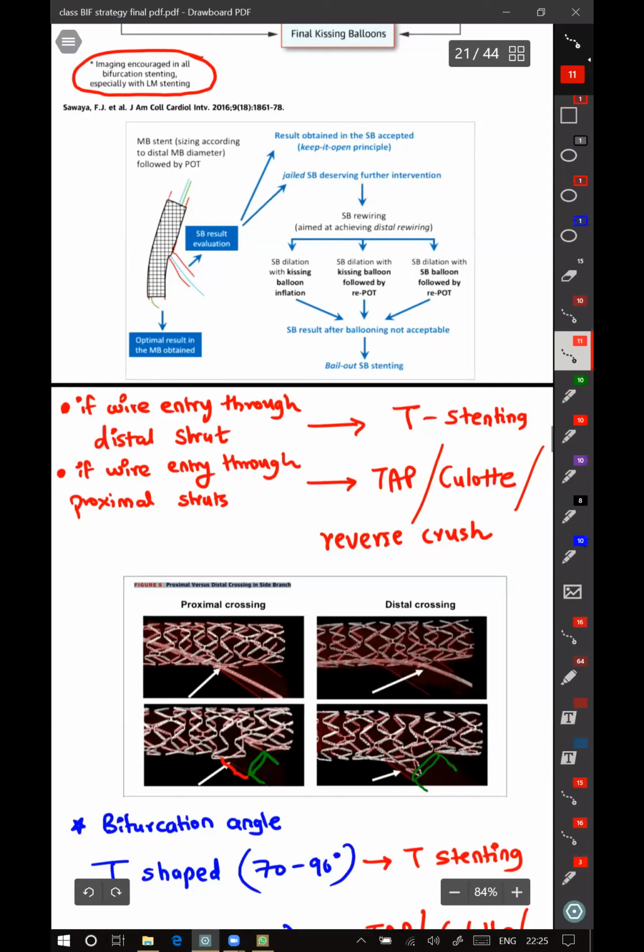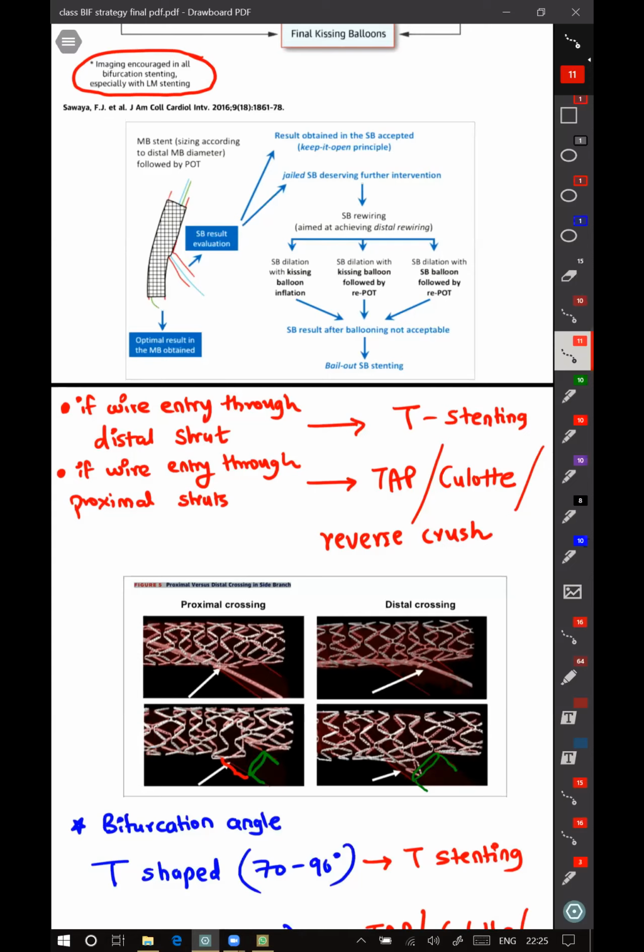So T-stenting is just at the ostium, TAP is just 1 to 2 millimeters inside the main vessel, and culotte is much further inside the vessel. Your stent will start from here till here. So by doing a culotte, you will have a long length of double metallic layer in the proximal main branch.